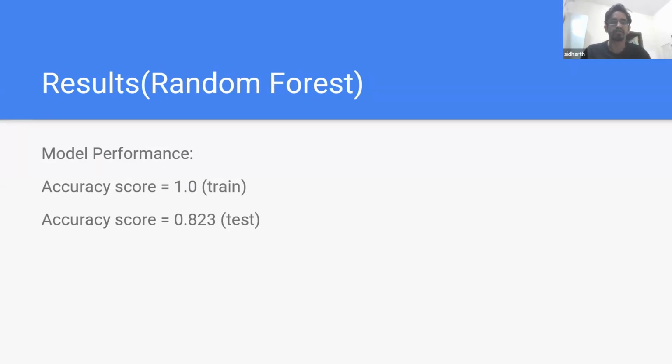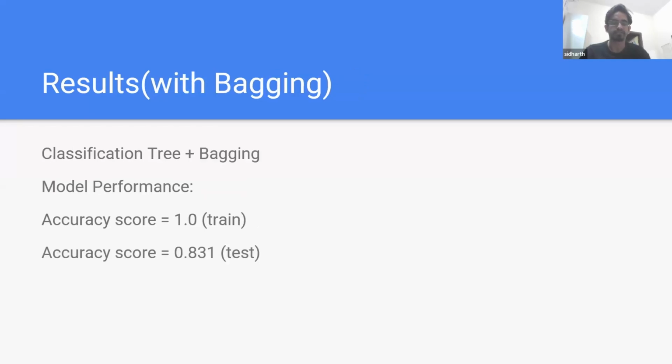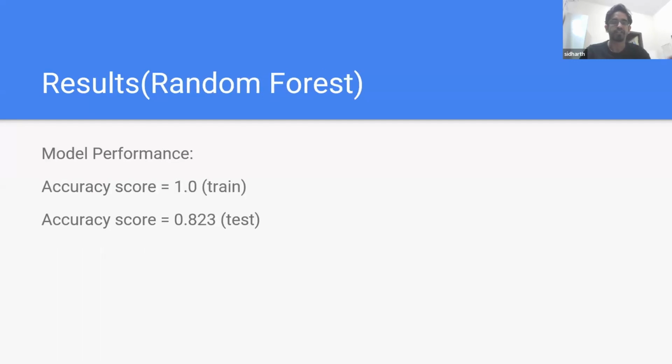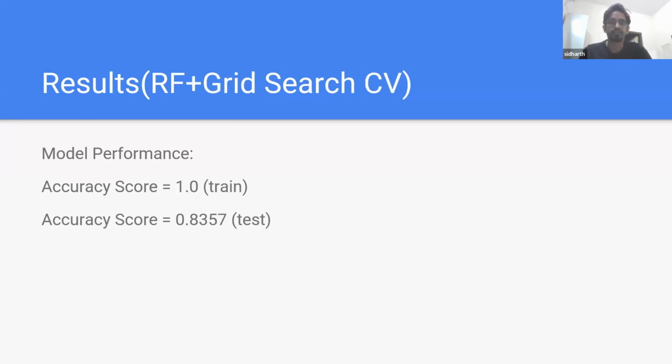And then next we use random forest and we see that the accuracy score went down a little bit. As you can see, for classification tree plus bagging, it was 0.83. For random forest, it is 0.823 for the test data. So finally, we use random forest plus grid search CV and we get the highest accuracy score up until now, which is 0.8357.